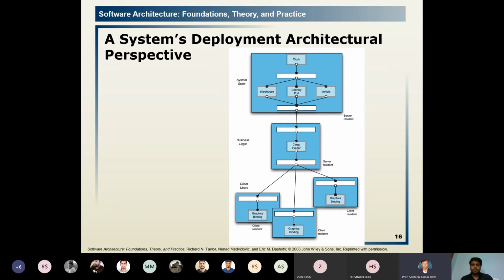Now, the system bus will connect to the business logic system bus, where the cargo router is present, and from the cargo router, it is also connected to another sister bus component through the connector, and that will connect to the client user. That is the graphics binding, through the graphic connections.